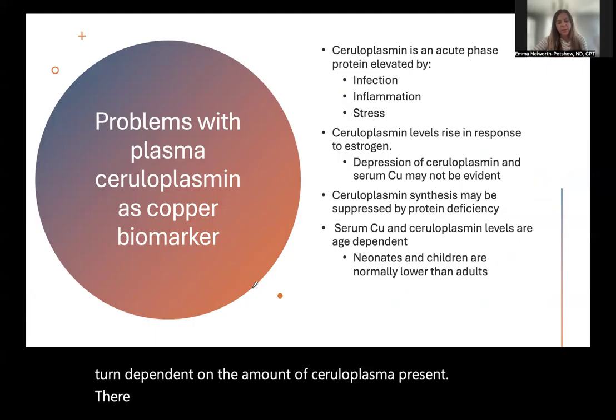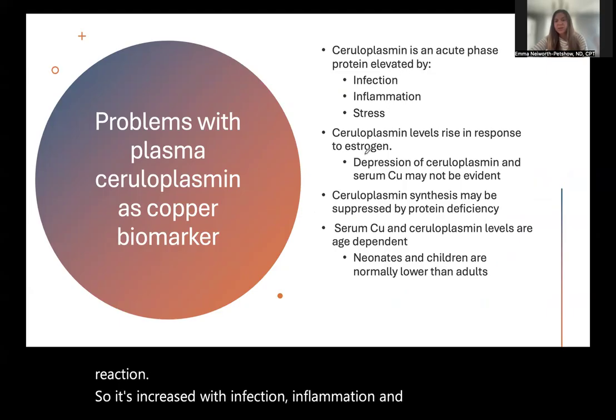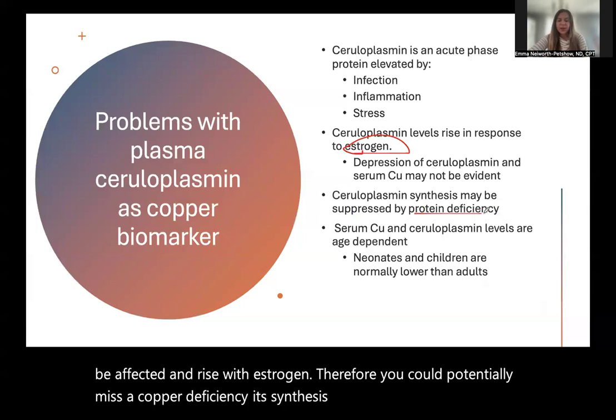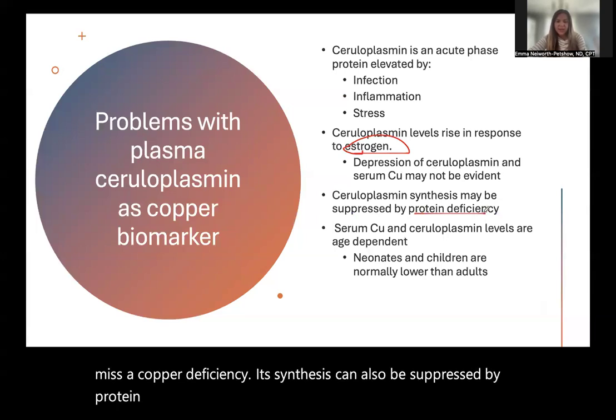There are some problems with measuring this. It's an acute phase reactant, so it's increased with infection, inflammation, and stress. It can also be affected and rise with estrogen. Therefore, you could potentially miss a copper deficiency. Its synthesis can also be suppressed by protein deficiency, and levels are also age dependent.